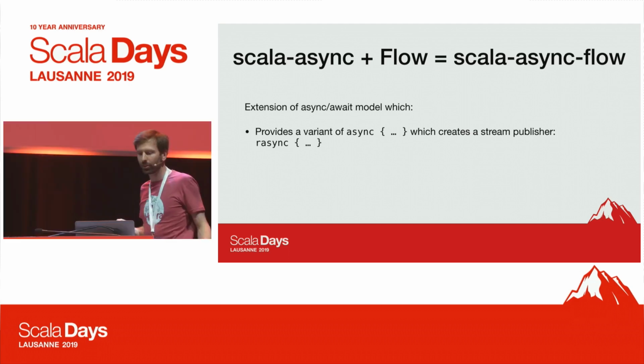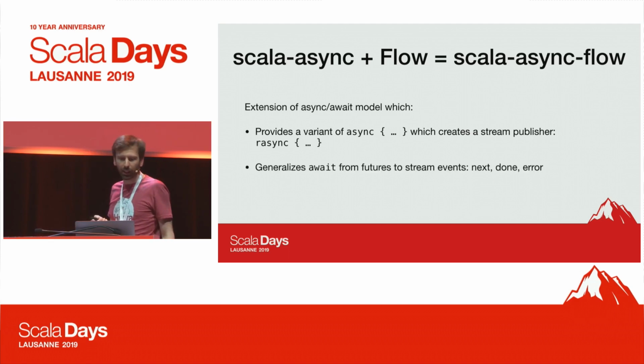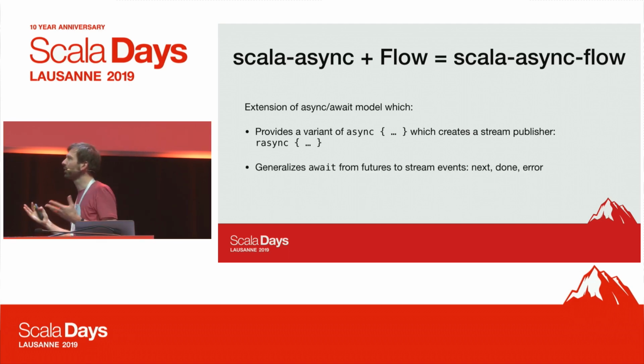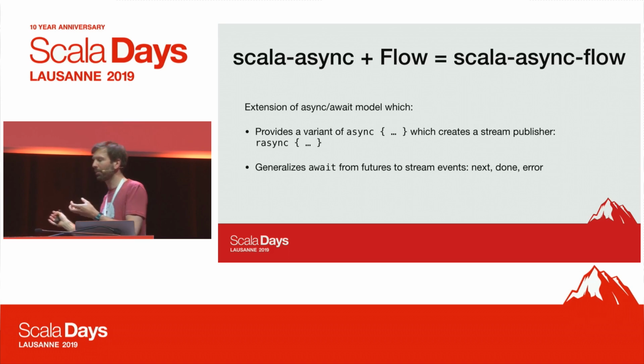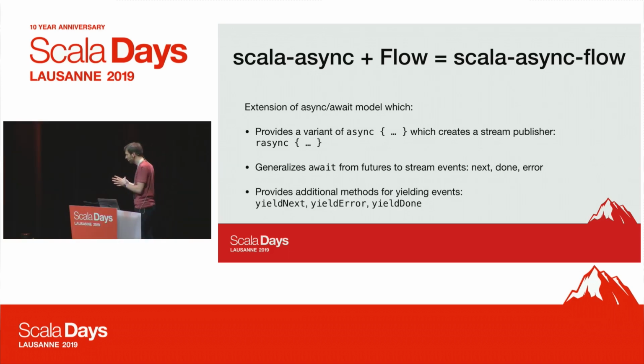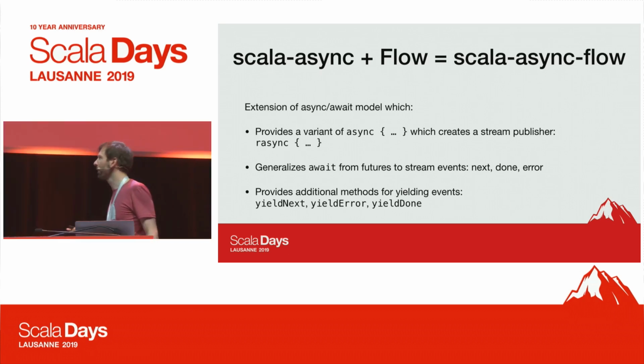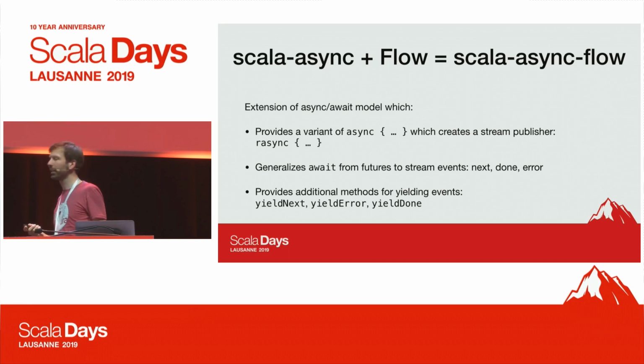And so to distinguish that from the previous one, we call it rsync. And we also need to generalize await, so we need to be able to pass not just a future, but streams in there so that we can await the different stream events also. And finally, we need to be able to yield events. So we need to be able to yield the next event of the publisher, maybe yield an error, or yield done to indicate that the publisher has terminated.